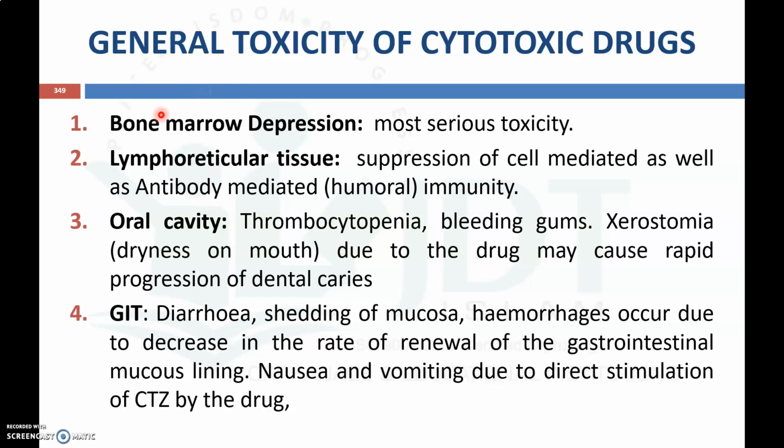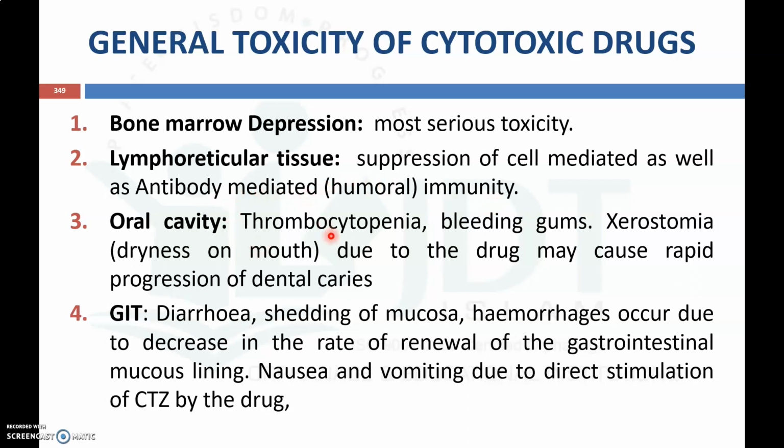First toxicity is bone marrow depression. As we know, the different blood cells, white blood cells, and immune cells are synthesized from the bone marrow. So by using cytotoxic drugs, all this action can be suppressed. It may lead to decreased RBC or WBC, etc. Another toxicity is on lymphoreticular tissue. By suppressing the lymphoreticular tissue, it may cause suppression of cell-mediated as well as antibody-mediated immune systems in our body. So it may lead to secondary attack by different pathogens in our body.